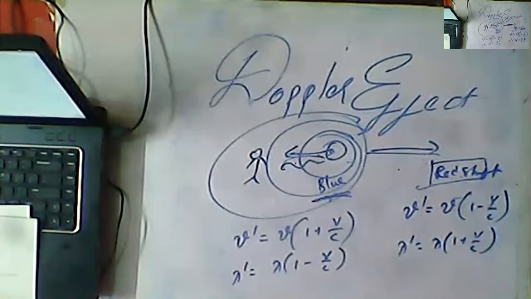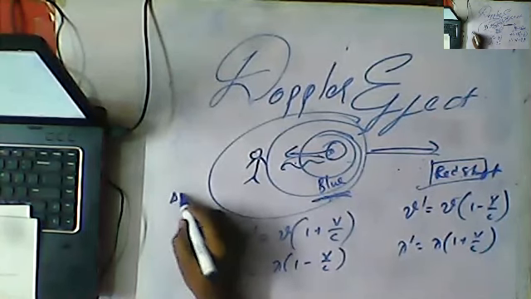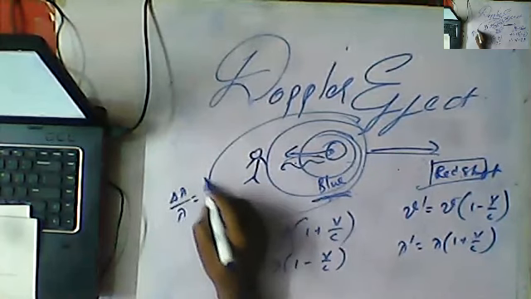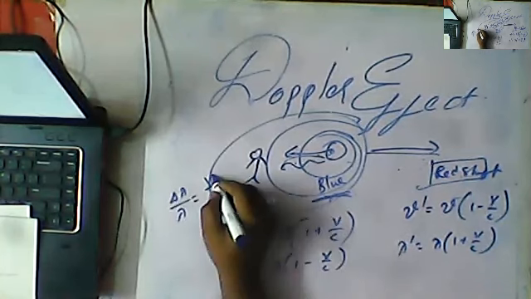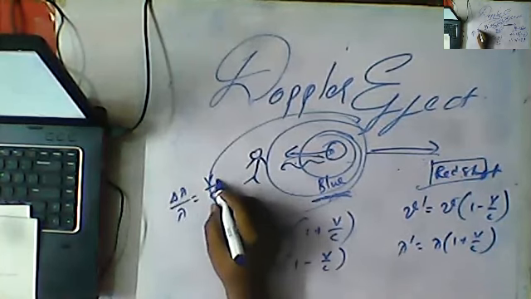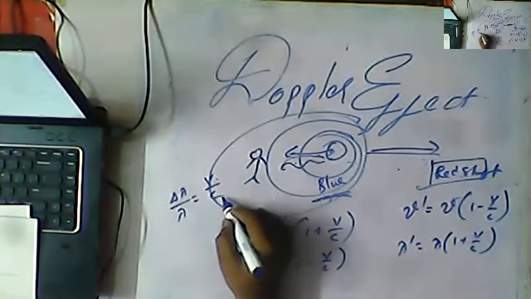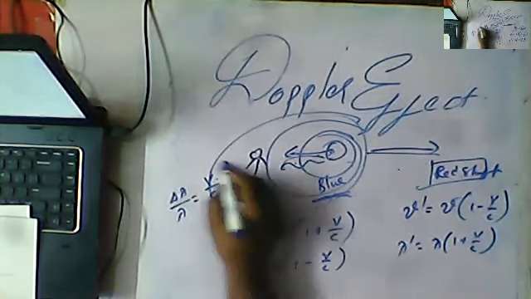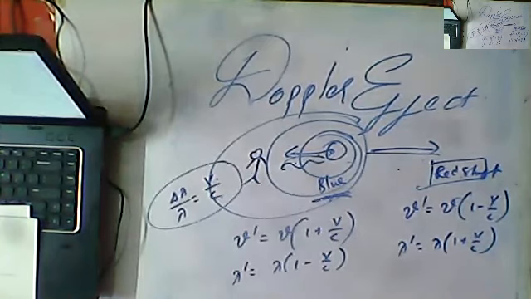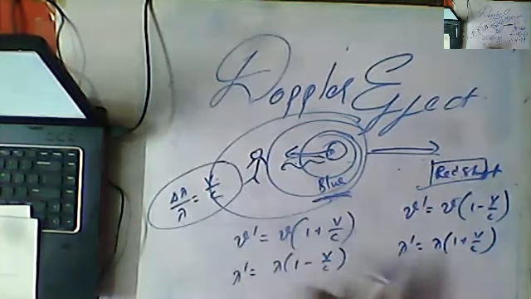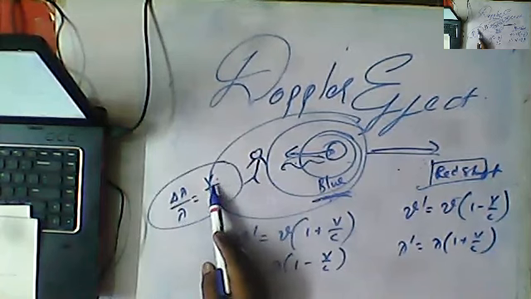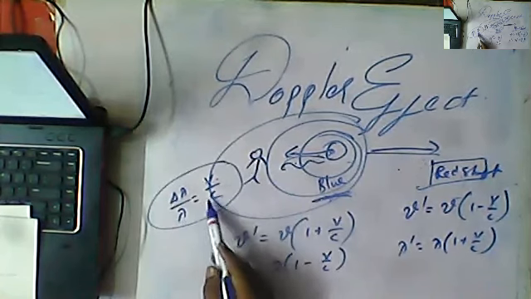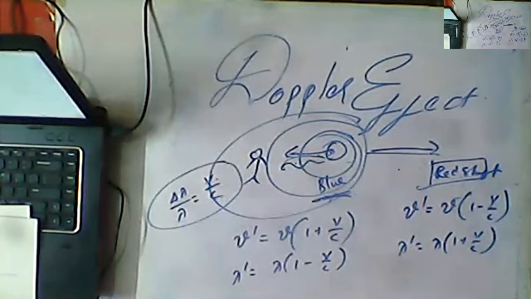Okay, and one more important final point is the change in wavelength. Change in wavelength by original wavelength is equal to V by C. Change in wavelength by original wavelength is equal to velocity by velocity of light, the velocity of light in the medium by the actual velocity of light in air or vacuum. This is also another comparing formula. This is the same for both the cases. Change in wavelength by original wavelength is equal to the velocity of light in that particular medium by velocity of light in air or vacuum. So this is what we call the Doppler effect.